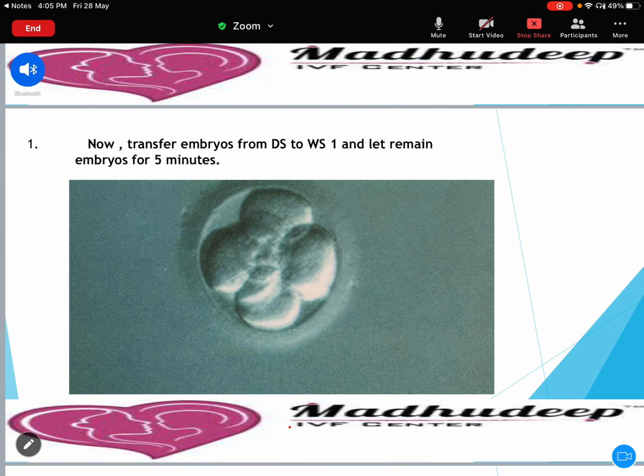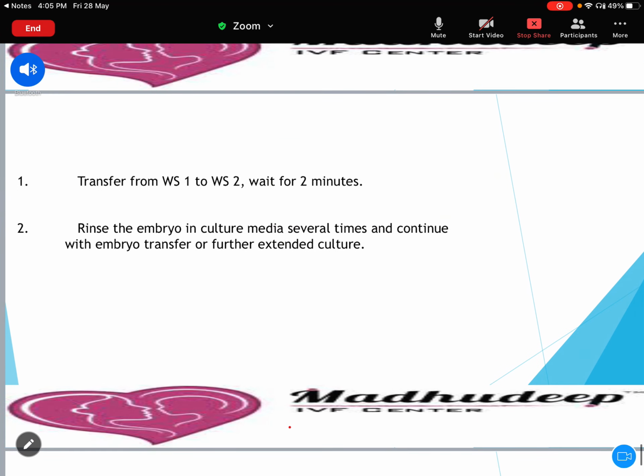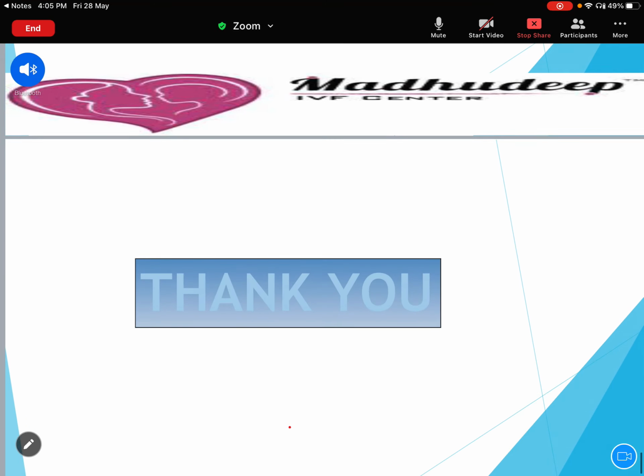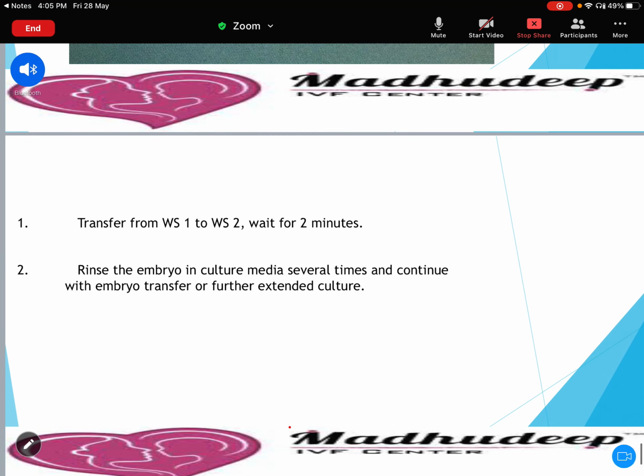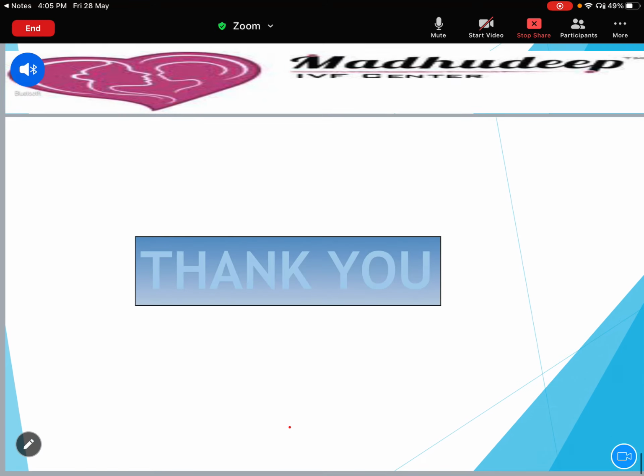From DS to WS1 transfer and wait for 5 minutes. And after 5 minutes transfer into WS2, where you just wash in and out, and then put it in the transfer dish containing culture media. Or you can make a culture dish and do extended culture up to blastocyst if you want. So this is about thawing of the embryo.